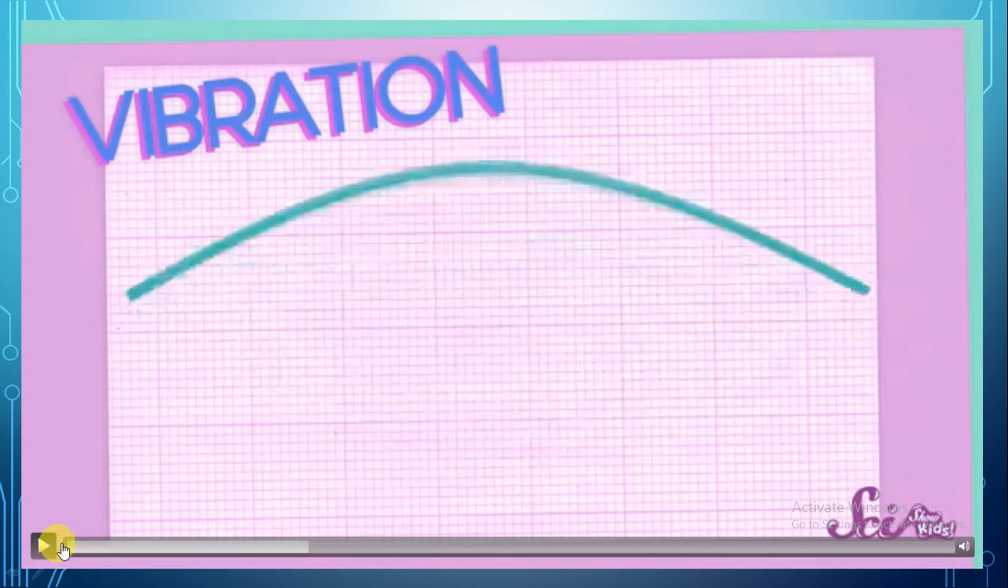So guys, what is the meaning of vibration? Vibration is the movement back and forth, as you see, back and forth very quickly. And sound is made when something vibrates. Without vibration, there will be no sound.